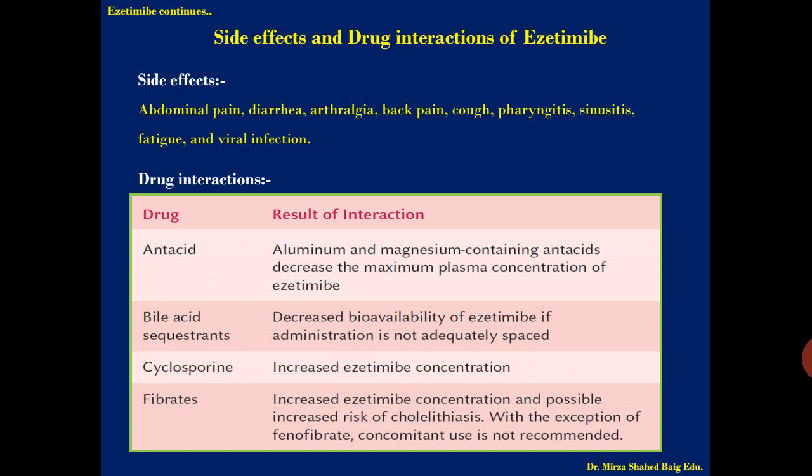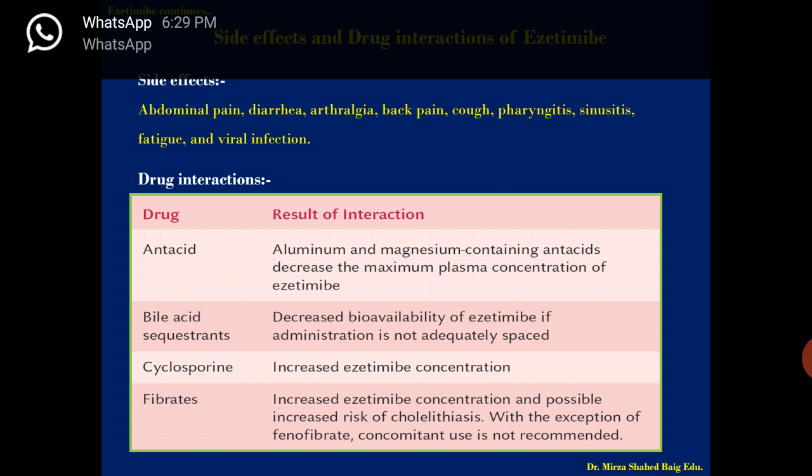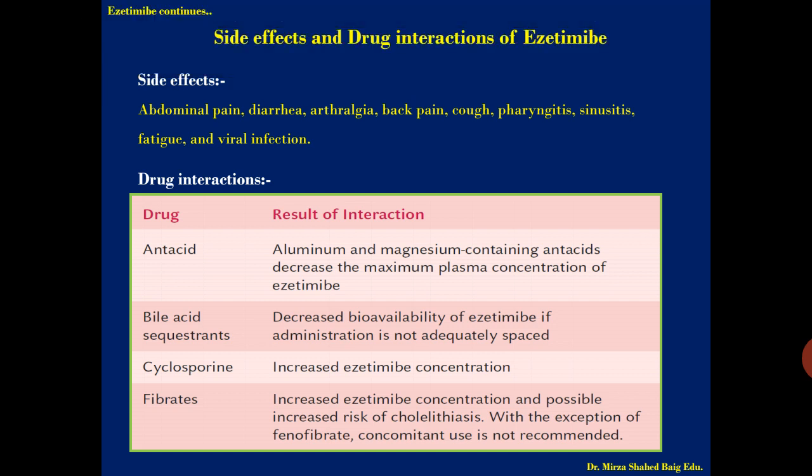Cyclosporine increases ezetimibe concentration in the body, so it has to be used cautiously. Fibrates increase ezetimibe concentration and possibly increase the risk of cholelithiasis. With the exception of fenofibrate, concomitant use is not recommended.